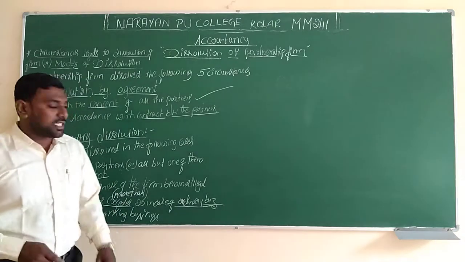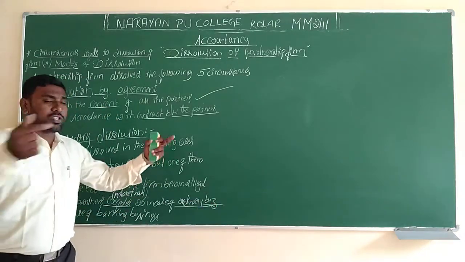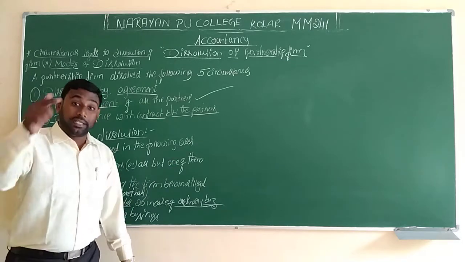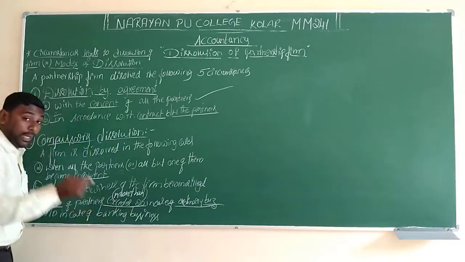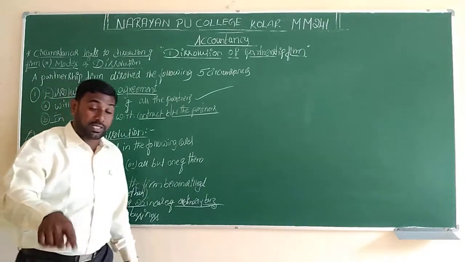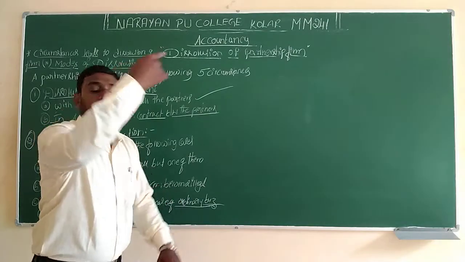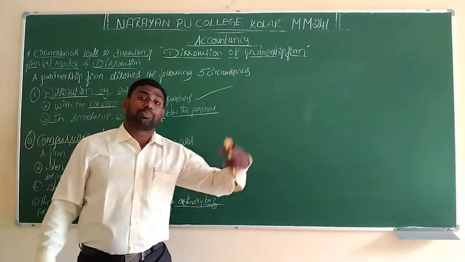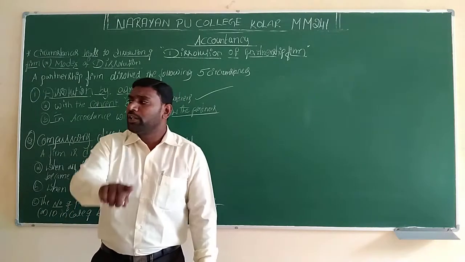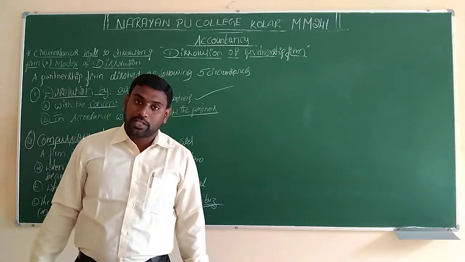If they are running a partnership business and the number of partners is more than 20 members, that business has to be closed, because with more than 20 members it will be considered a cooperative society, not a partnership business.